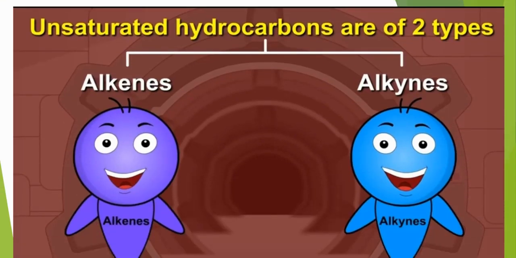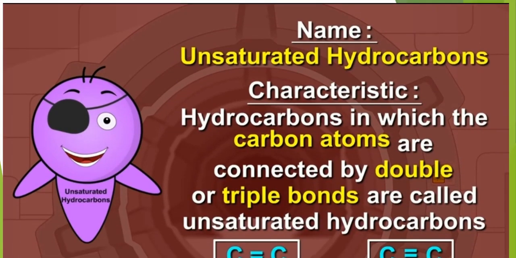Unsaturated hydrocarbons are of 2 types, alkenes and alkynes. Unsaturated hydrocarbons characteristics: hydrocarbons in which the carbon atoms are connected by double or triple bonds are called unsaturated hydrocarbons. There is double bonding between 2 carbon atoms or there is triple bonding between any 2 carbon atoms. These are called unsaturated hydrocarbons.